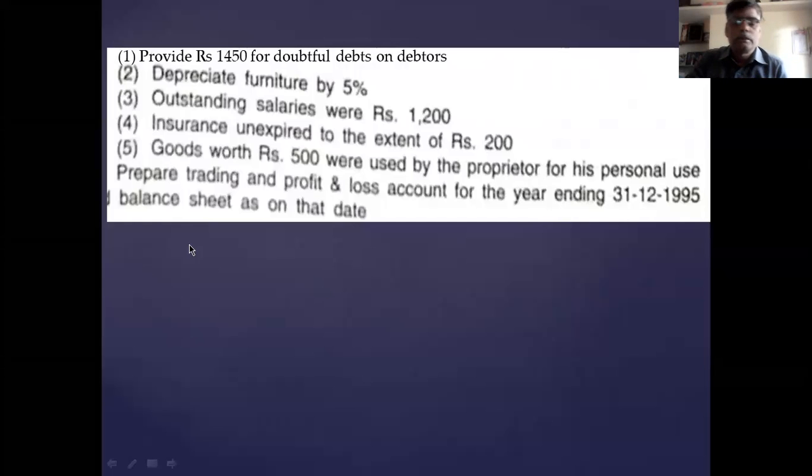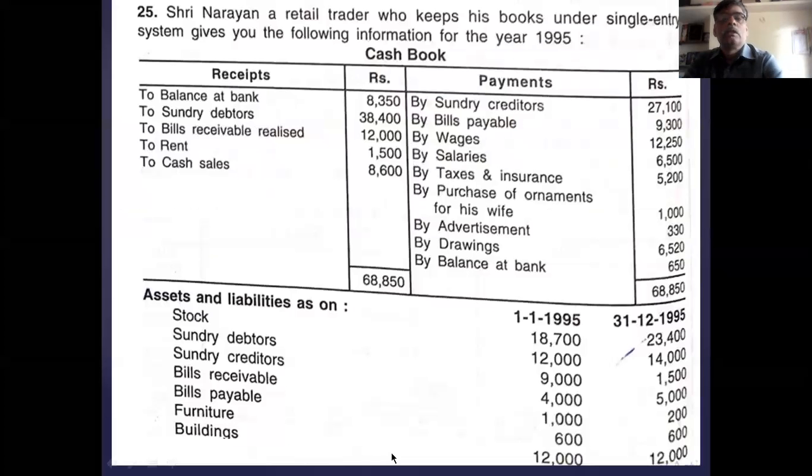We will see the first part, regarding the cash book. You have to prepare first the opening statement of affairs. The opening statement of affairs is not given, therefore the first requirement is the opening statement of affairs.